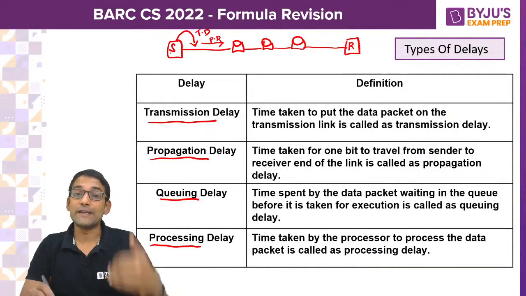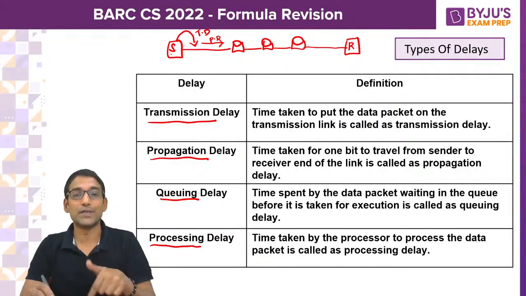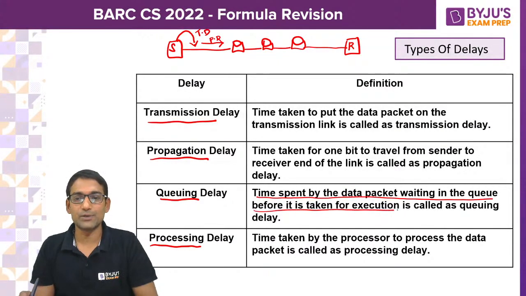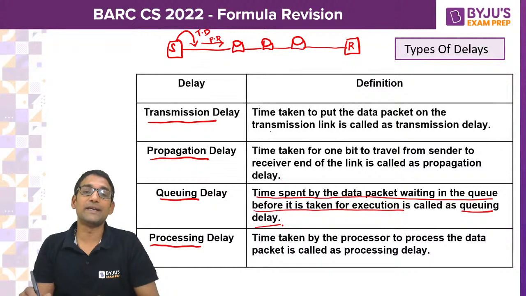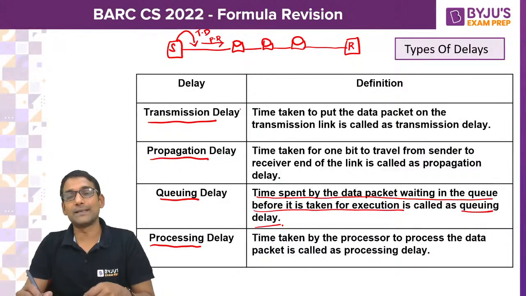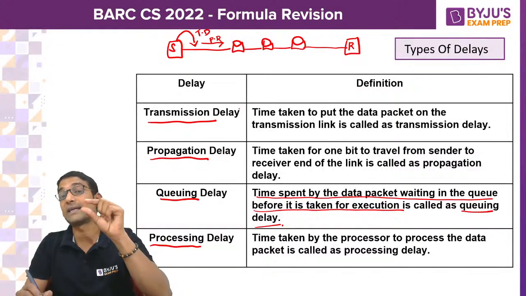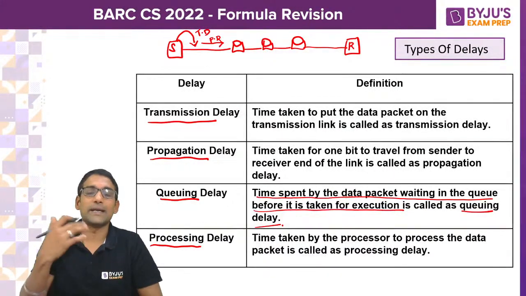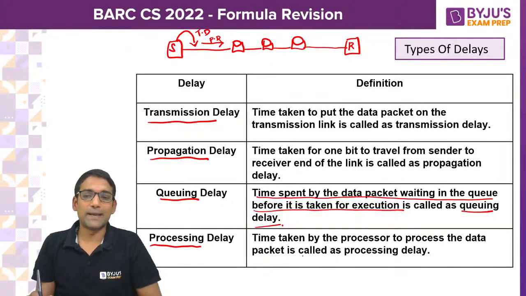They are waiting to be loaded in the queue. The time spent by the data packet waiting in the queue before it is taken for execution is queuing delay. In the same way, what is processing delay? It is the time spent by the packet at the node. Whatever time the packet takes at the node, that is called processing delay.